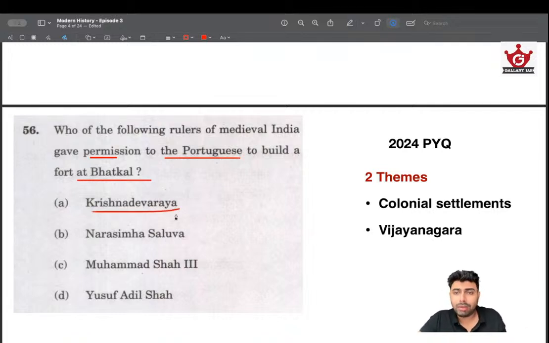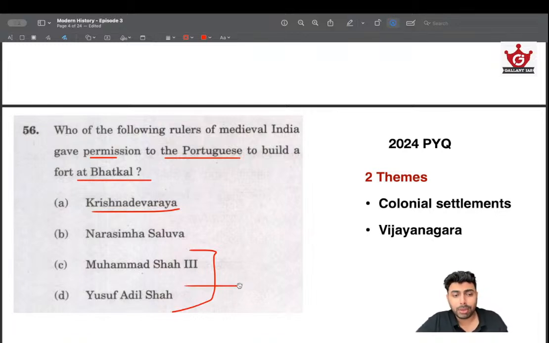And actually, while attending this examination, I didn't know exactly whether it's Krishnadevaraya or anybody else. But since it said the ruler gave permission to Portuguese, and the Bahmani or Bijapur Sultanates didn't actually give permission, I assumed these two rulers are from the Bahmani or Bijapur Sultanates, and there's a good chance they wouldn't give permission. Portuguese most likely would have annexed territories from them.